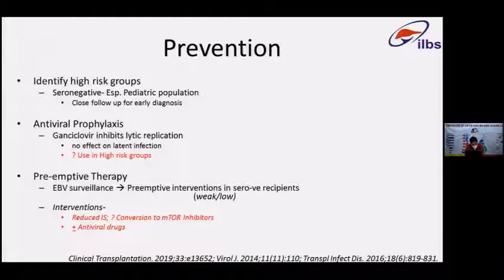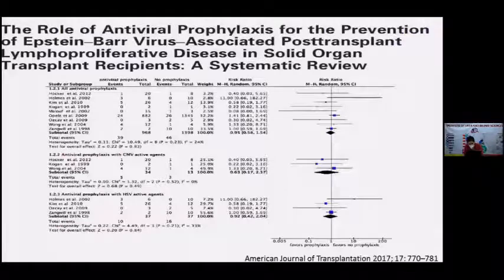Preemptive therapy would mean that you're going to continue surveillance at specific intervals and intervene. Once you start finding viremia, you can reduce the immunosuppression, and you may or may not use the antiviral drugs. So this was the meta-analysis that was published in 2017, on the role of antiviral prophylaxis for prevention of EBV-related PTLD.